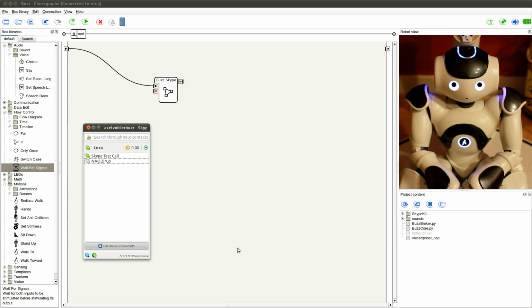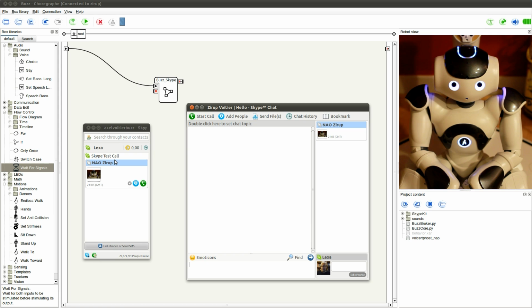Today, I'm really excited to show you what this application is. Buzz is an instant messenger and telephony client for NAO. Currently, it uses Skype as a backend. Buzz can already use the text chat functionalities of Skype, where NAO is seeing the received message.